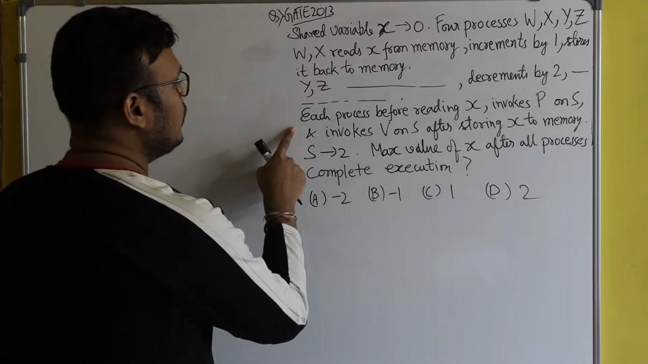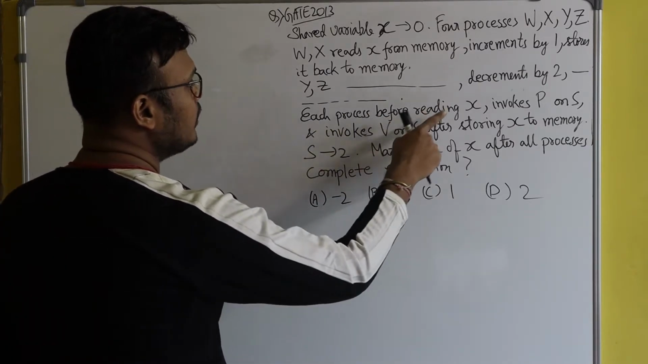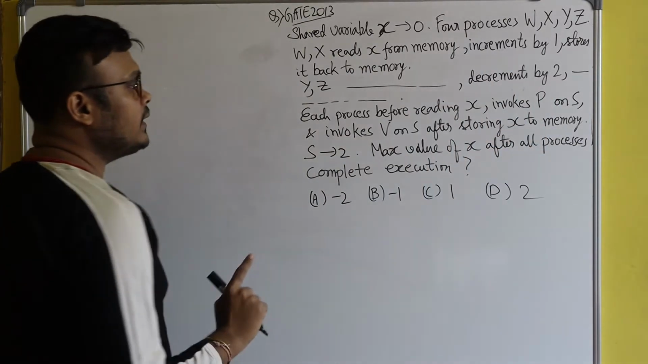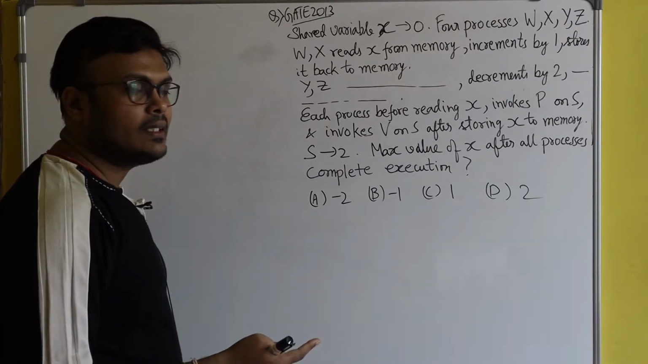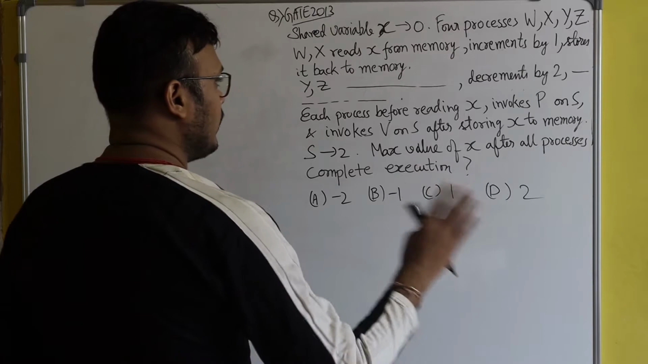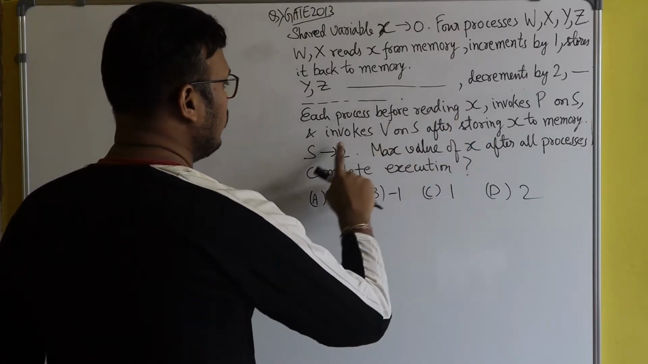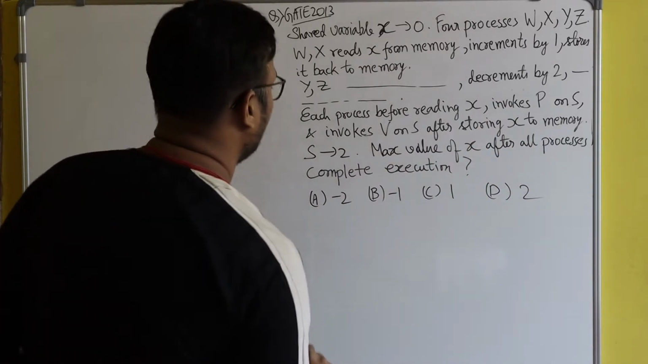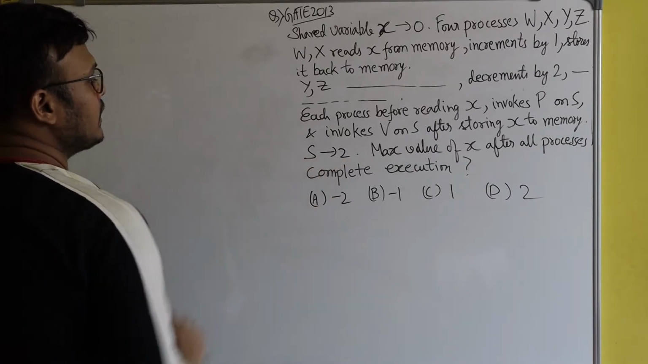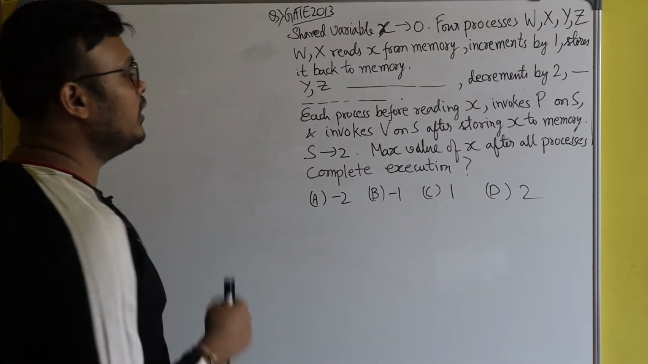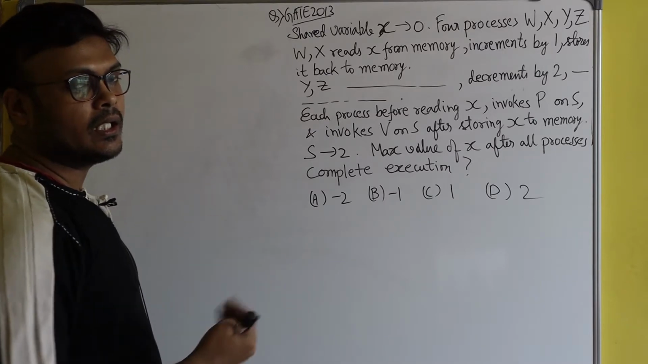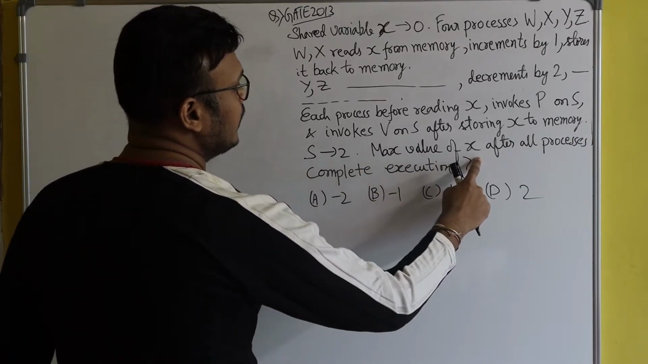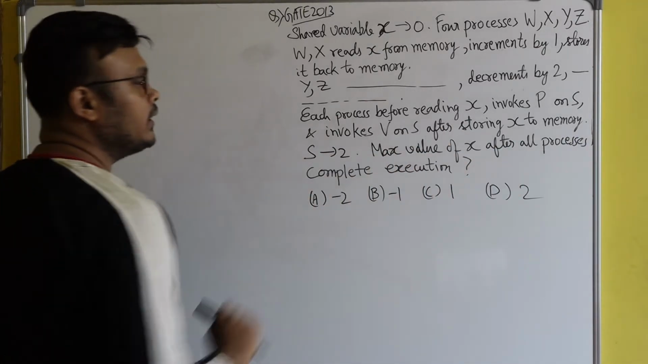After that, each process, before reading x, invokes P operation on s, and invokes V operation on s after storing x to the memory. Here s is a counting semaphore, initialized as 2. It means a maximum of two processes can enter the critical section at the same time. They are asking for the maximum value of the shared variable x after all the processes complete execution.